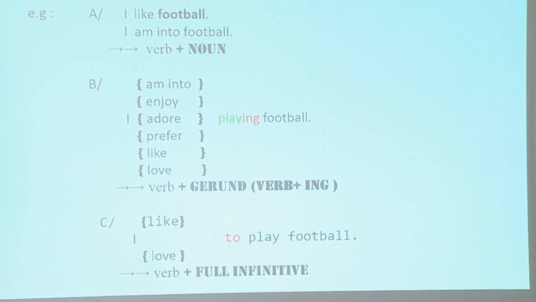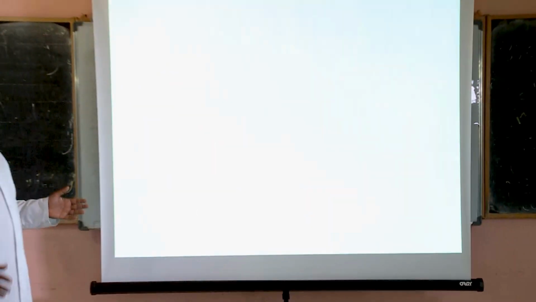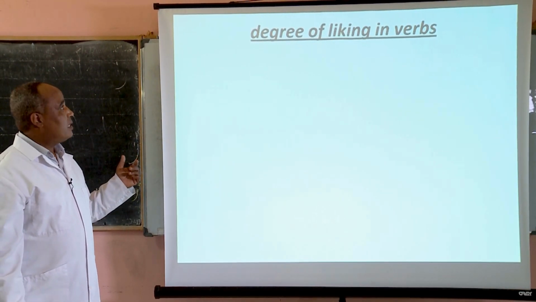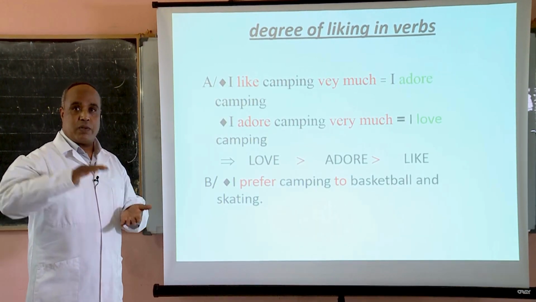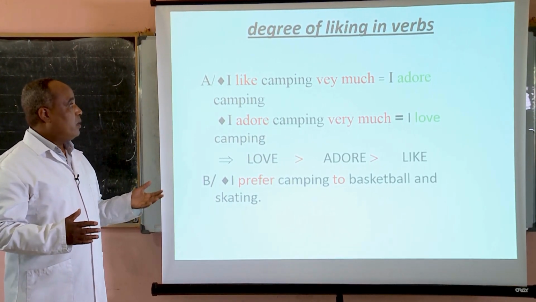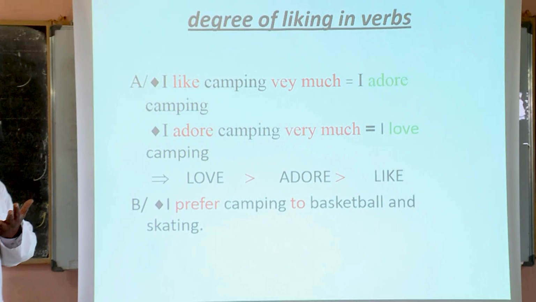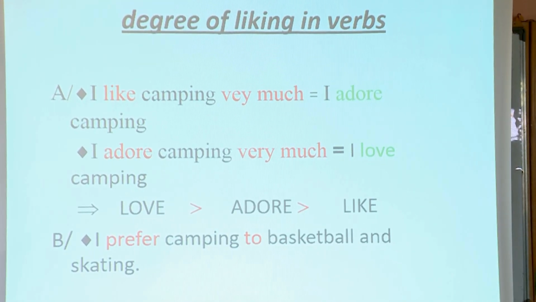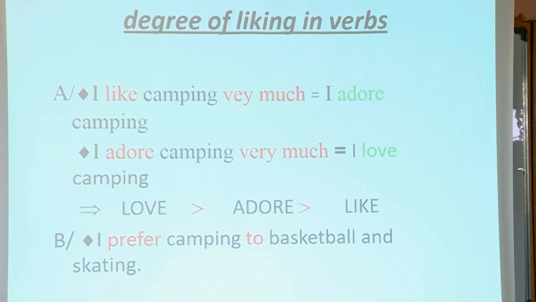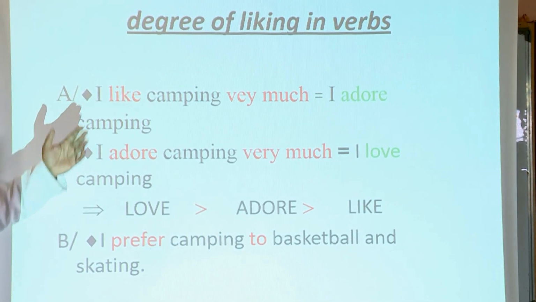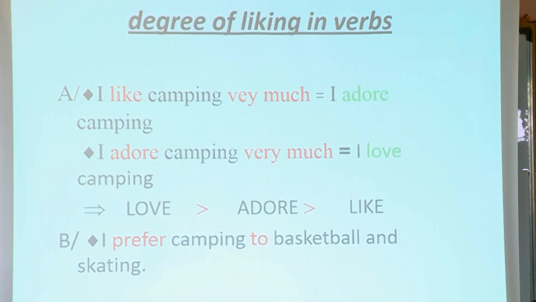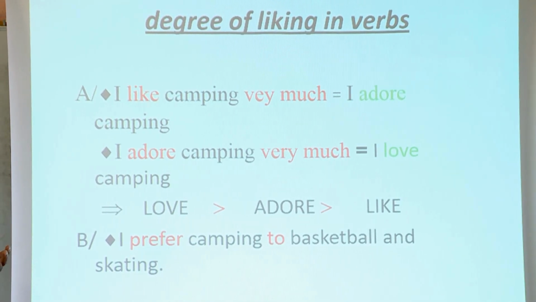Now, what is the second list you have in the chart? You have verbs and adjectives. Before you see adjectives, we will talk about the degree of liking. Now, you may like football, basketball, and tennis, but you don't like them at the same level. You prefer one to another one, sure. Look at here. I like camping very much. I adore camping very much. We often use very much.